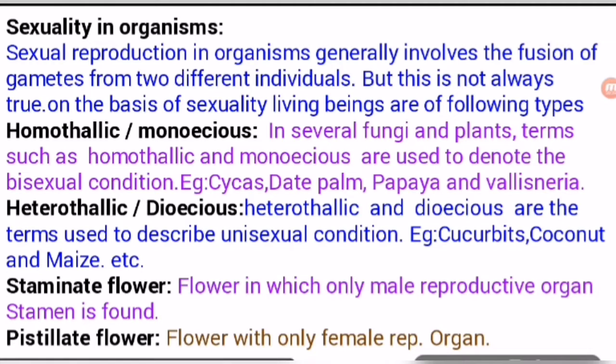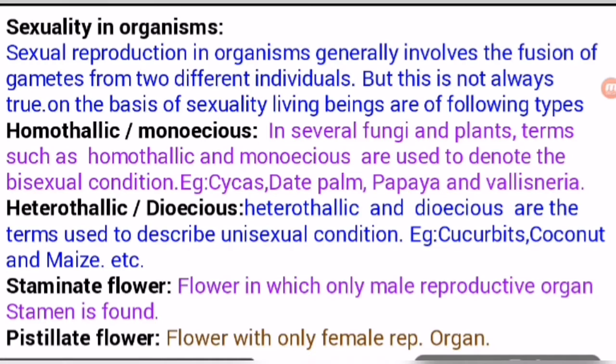Let's discuss it. Students, we have discussed sexuality a little bit in the earlier video, so let's discuss it in detail. Sexuality of organisms: how can we define which type of sexuality an organism has?